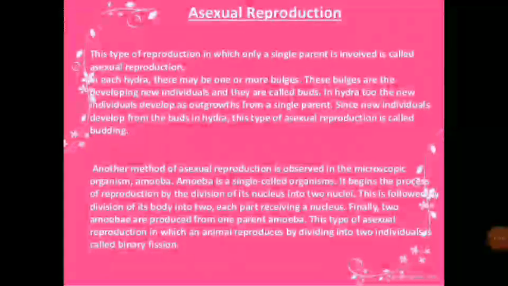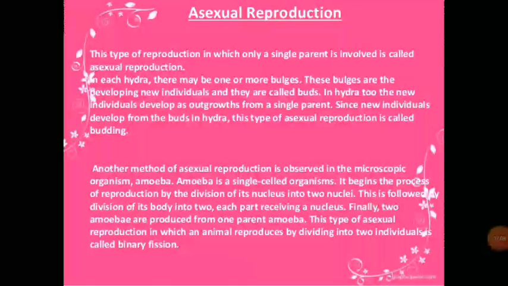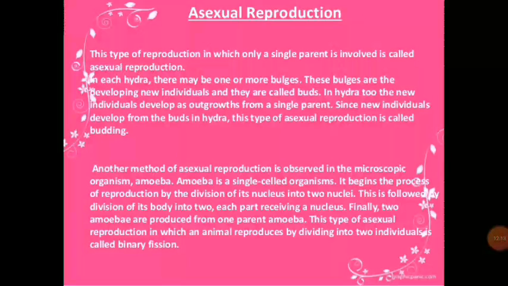Now, what is asexual reproduction? This type of reproduction in which only a single parent is involved is called asexual reproduction. In each hydra, there may be one or more bulges. These bulges are the developing new individuals and they are called buds. In hydra, the new individuals develop as outgrowths from a single parent. Since new individuals develop from the buds in hydra, this type of asexual reproduction is called budding.